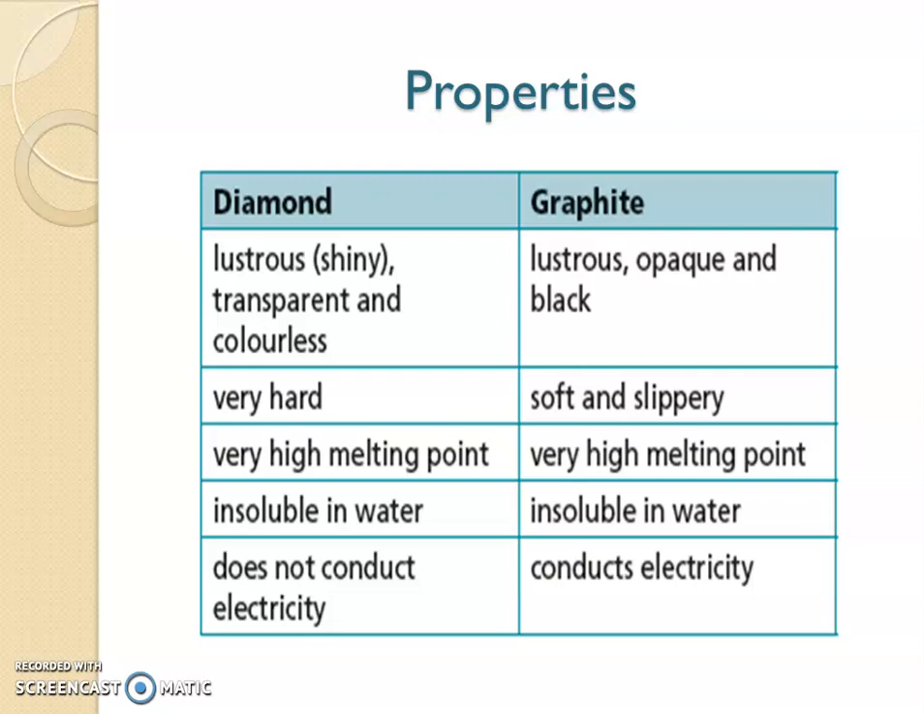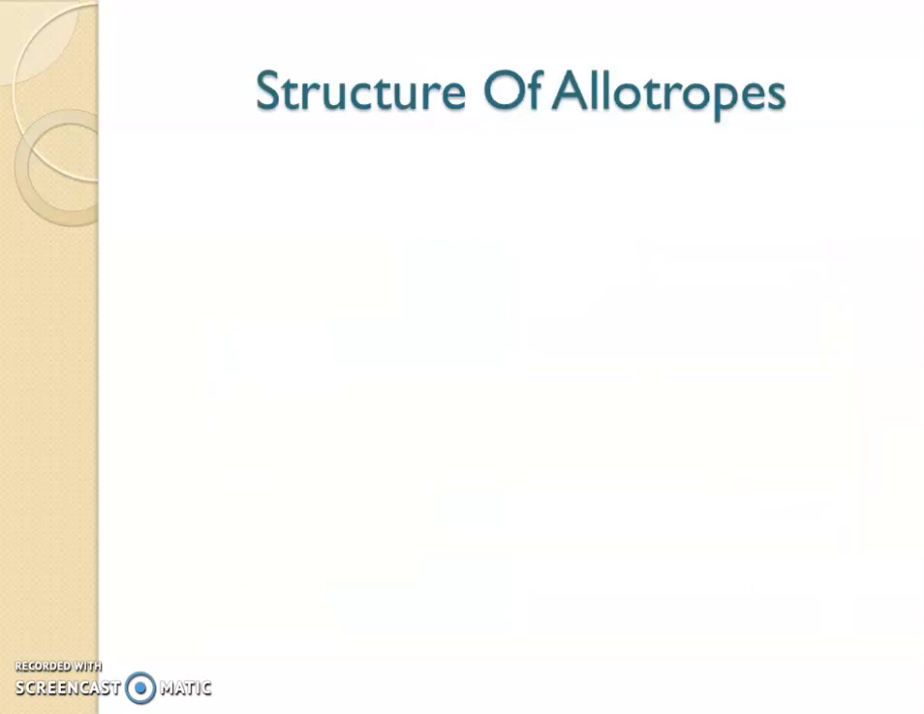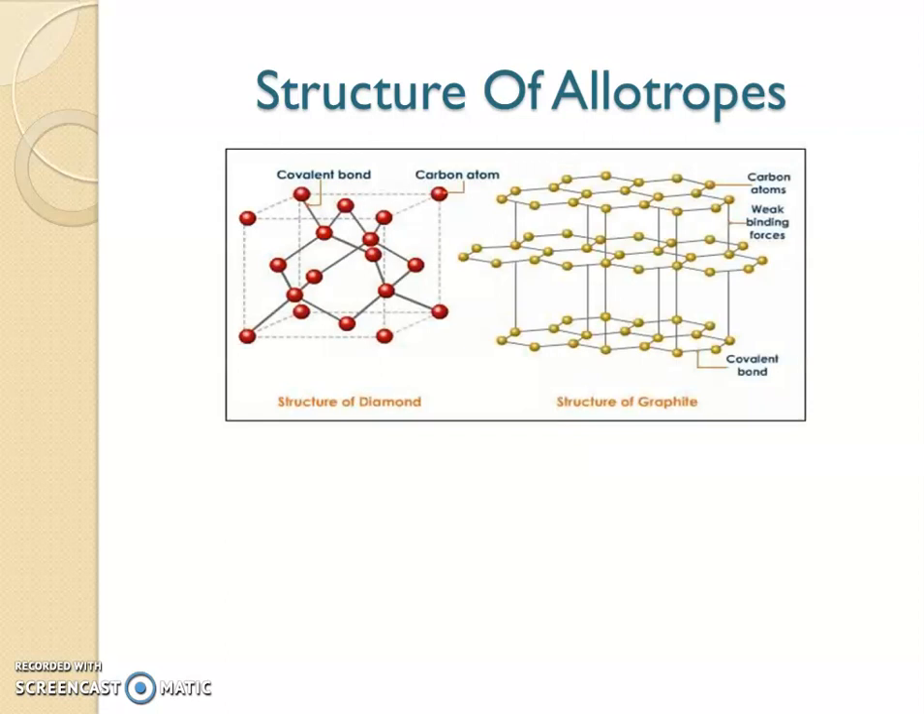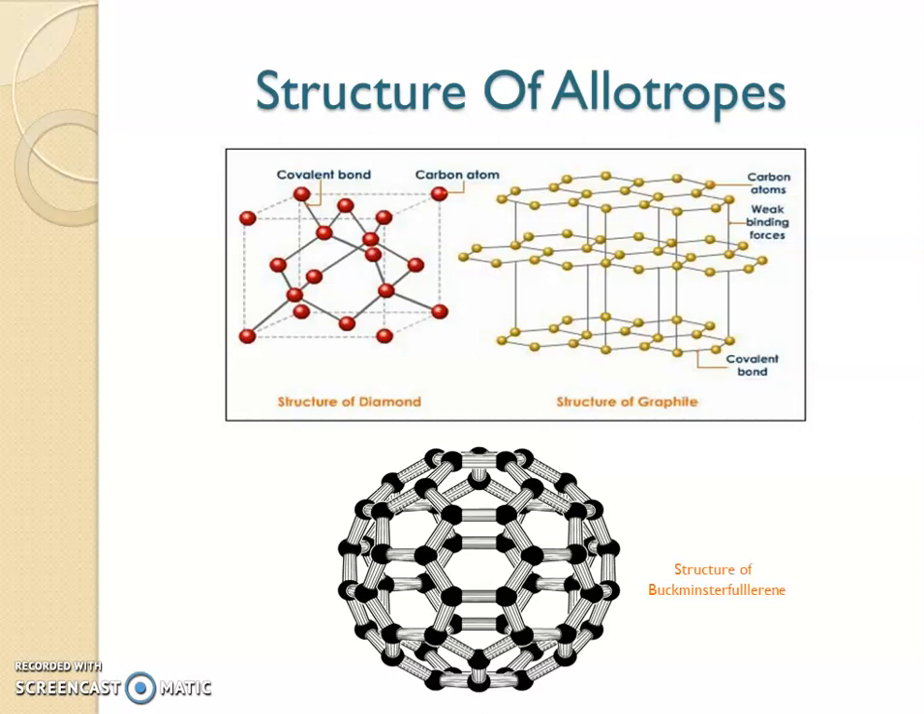Why is it so? This is because of the difference in the structure of diamond and graphite. So we need to look into the structure of diamond and graphite. Here we have the structure of diamond, this is the structure of graphite, and also we have the structure of Buckminster fullerene. From this itself we can see it is a ball-like, football-like structure.